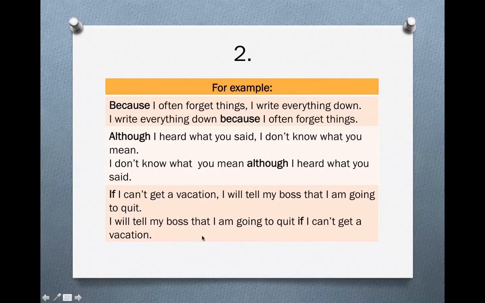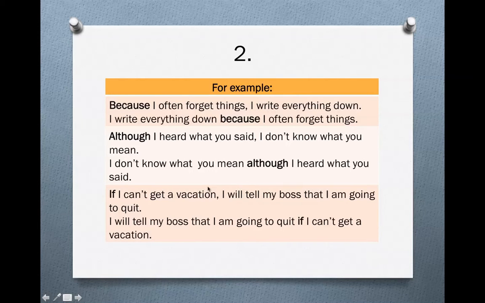Because I often forget things, I write everything down. But if I put it in the middle, there's no comma. I write everything down because I often forget things. Although I heard what you said, I don't know what you mean. In the middle, there's no comma. I don't know what you mean although I heard what you said.